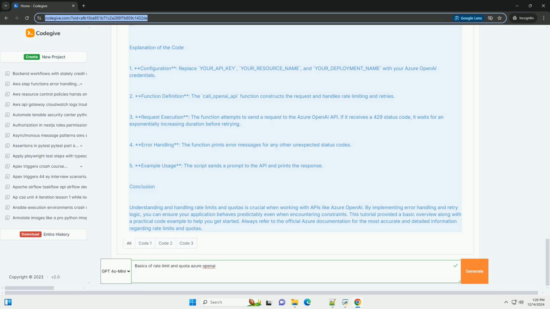It's essential to implement error handling in your code to gracefully manage rate limits and quotas. You can implement exponential backoff strategies to retry requests after a delay when you encounter rate limit errors.